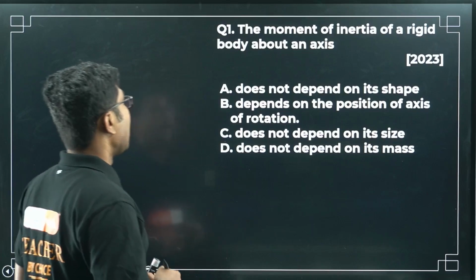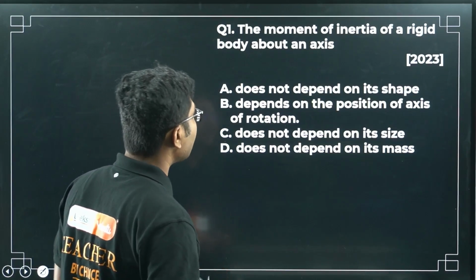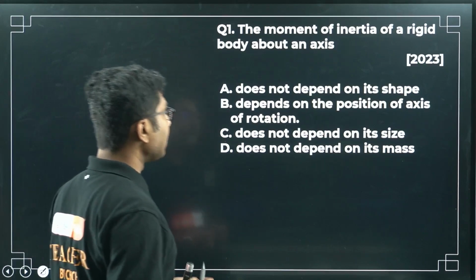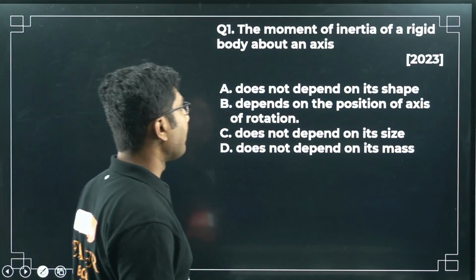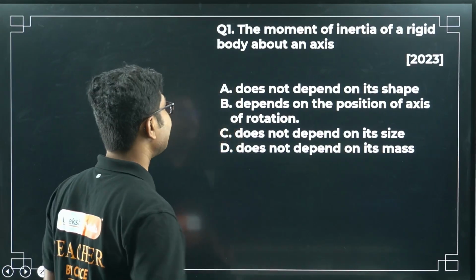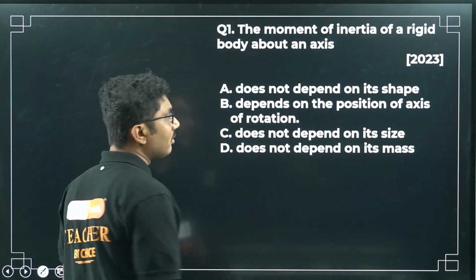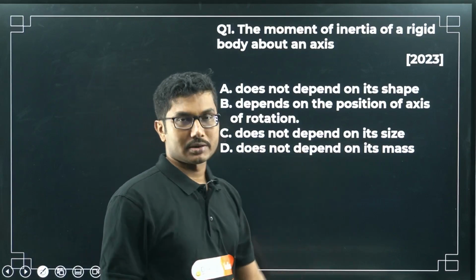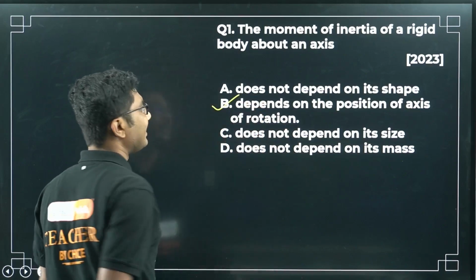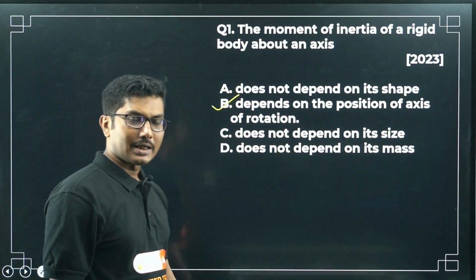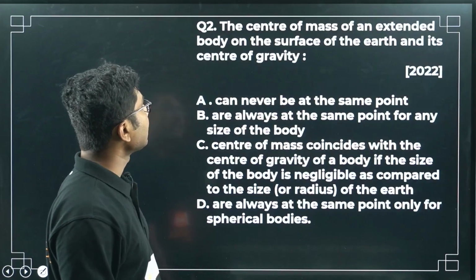Right, let's start. The moment of inertia of a rigid body about an axis: does it not depend on its shape, depend on the position of the axis of rotation, not depend on its size, not depend on its mass? If you remember yesterday's discussion, it does depend on the shape, it does depend on its size, it does depend on its mass, and it also depends on the position of the axis of rotation. So option B is correct. The options saying it does not depend are incorrect because it actually depends on them. Right, now let's move on to the next question.